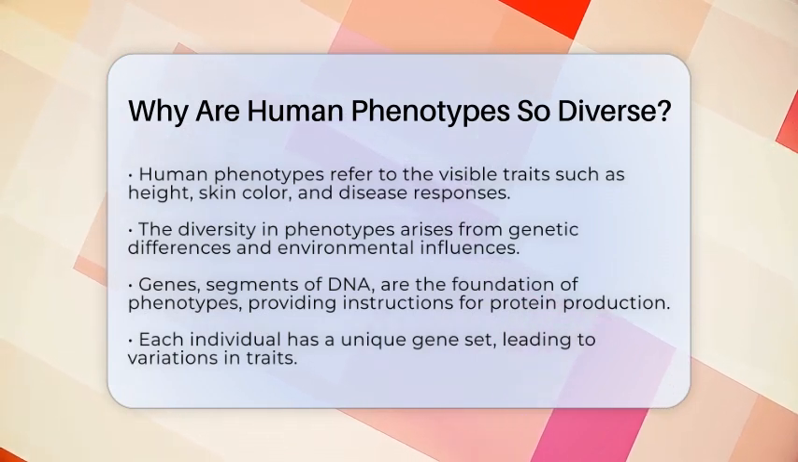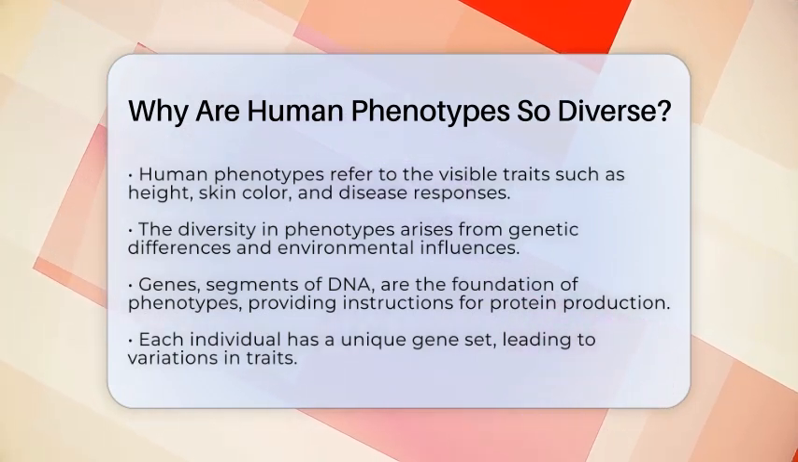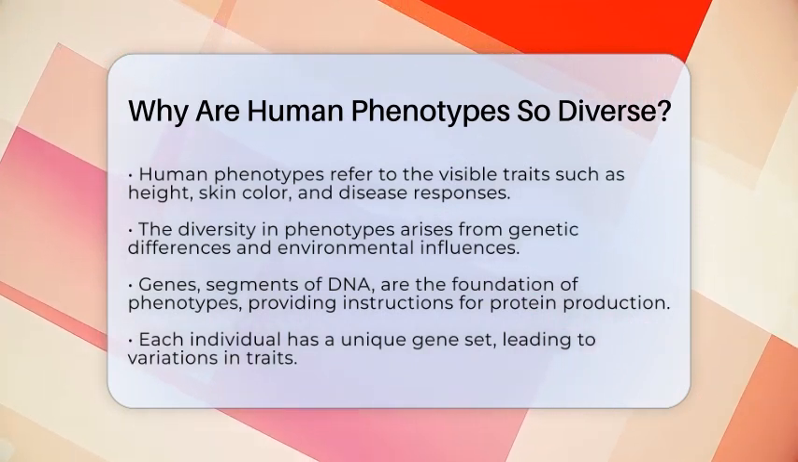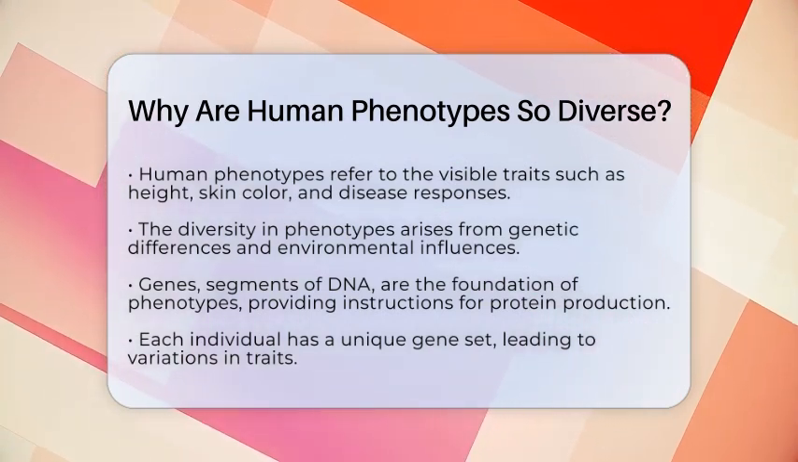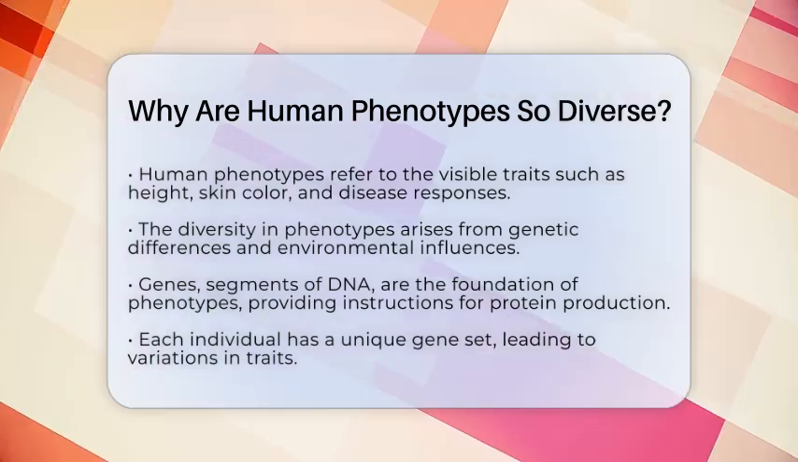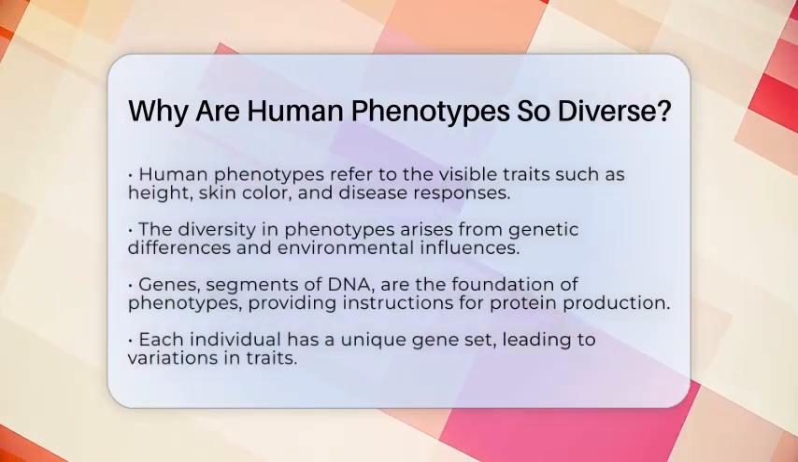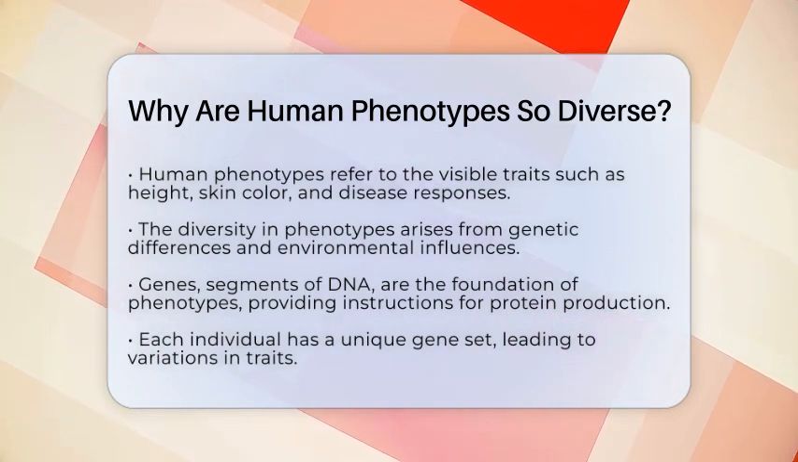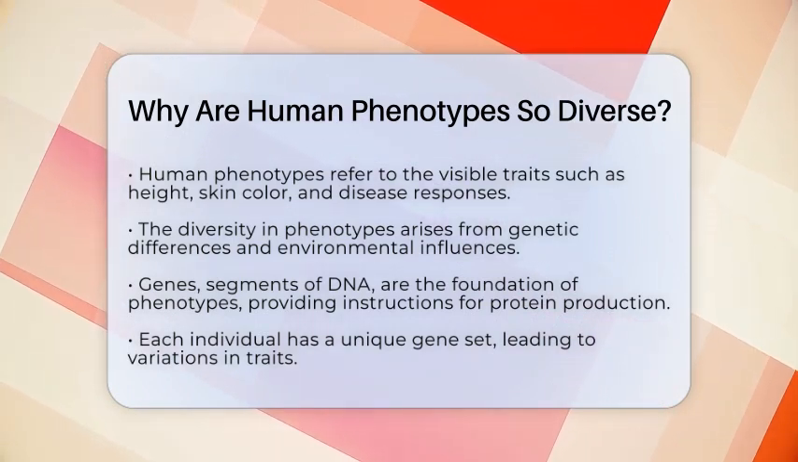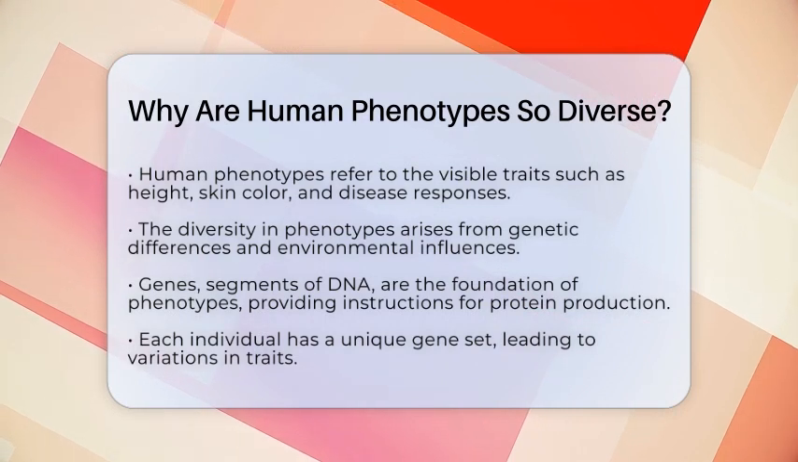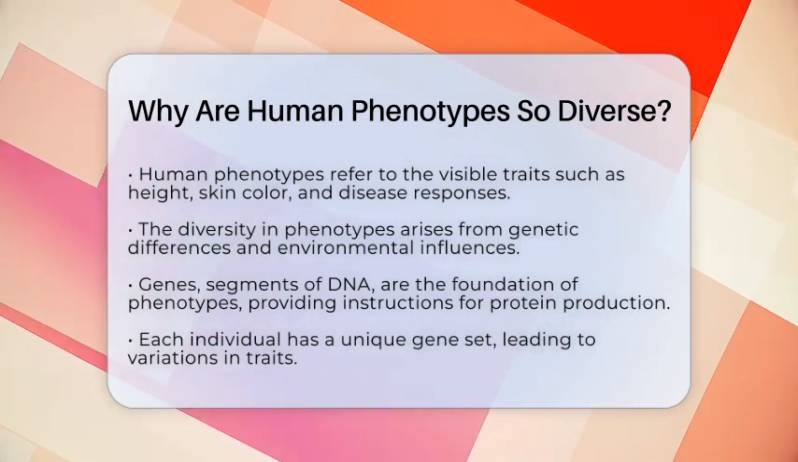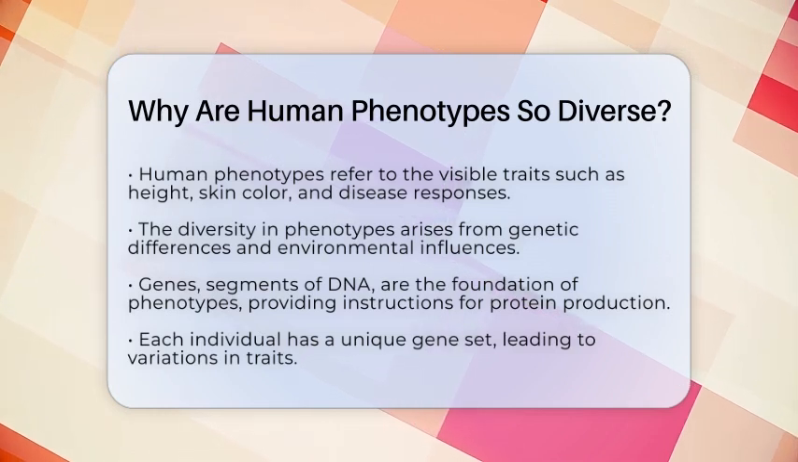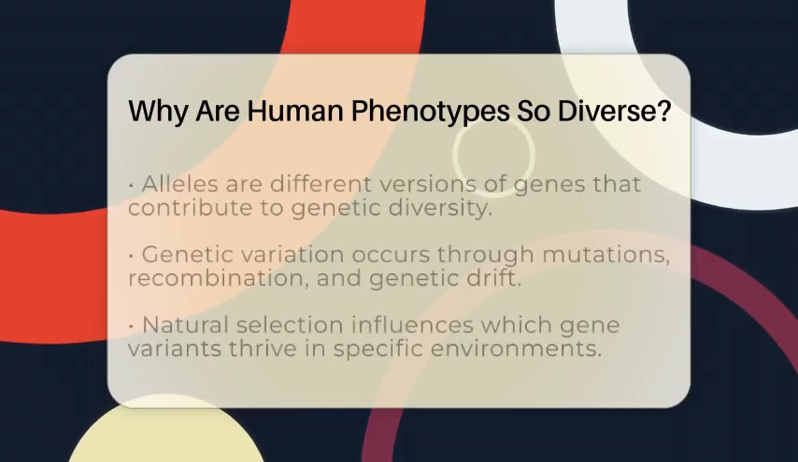The diversity in human phenotypes is fascinating and comes from a mix of genetic differences and environmental factors. At the core of phenotypes are genes, which are segments of deoxyribonucleic acid. These genes provide the instructions for making proteins that shape our bodies and functions. Each person has a unique set of genes, and this is where the variety begins. Different versions of genes, known as alleles, contribute to this diversity.